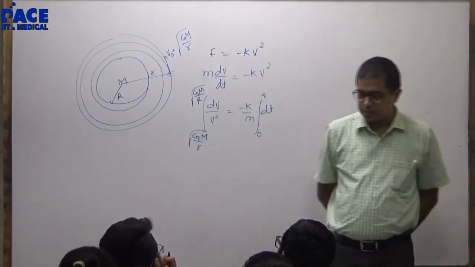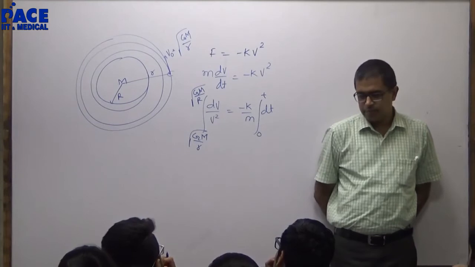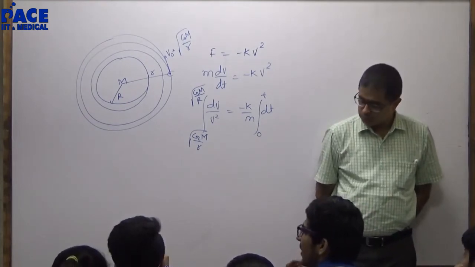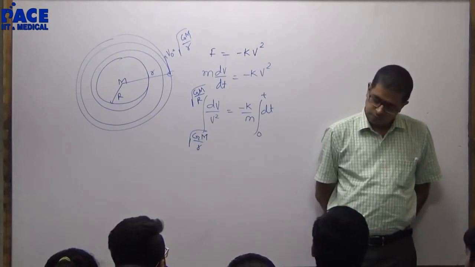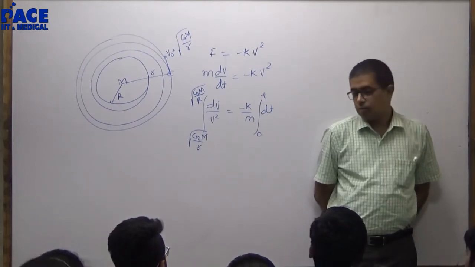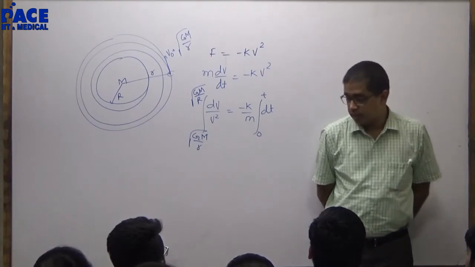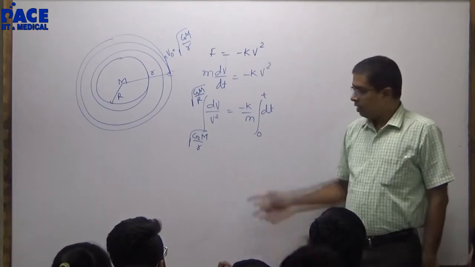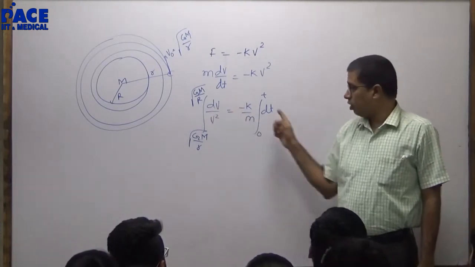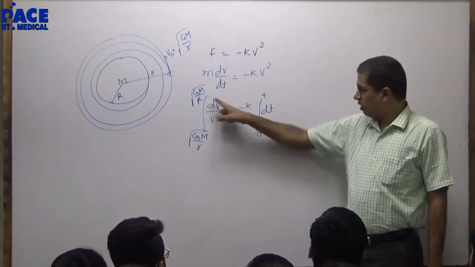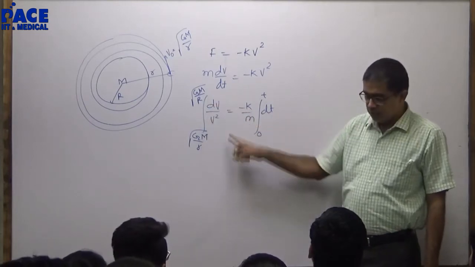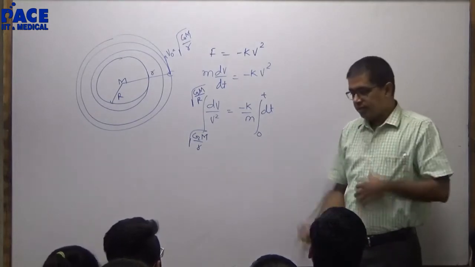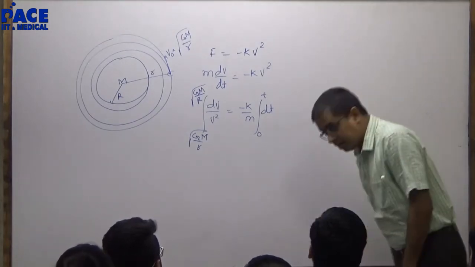Decelerating speed. Find the total distance traveled by the satellite before it falls. Then velocity which I get from here, I have to write it as ds by dt. I will not substitute the limits. I will find out velocity as a function of time. Once I get velocity as a function of time, I will write velocity as dr by dt or ds by dt, and integrate that dt to get distance ds.